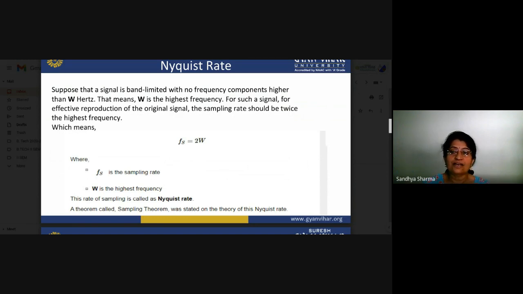So what is the Nyquist rate? The Nyquist rate is the minimum rate of sampling at which you can do sampling. That rate is equal to two times the maximum frequency of our signal. If you sample your continuous signal at this rate, at the receiver you can again reconstruct your signal by using the Nyquist rate.